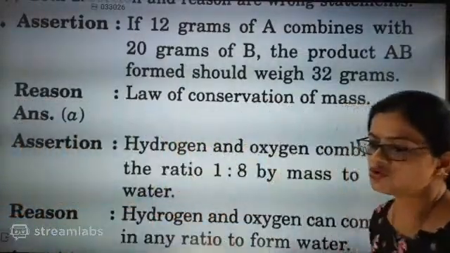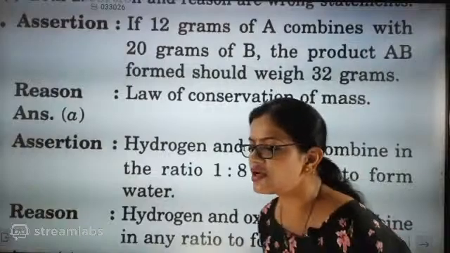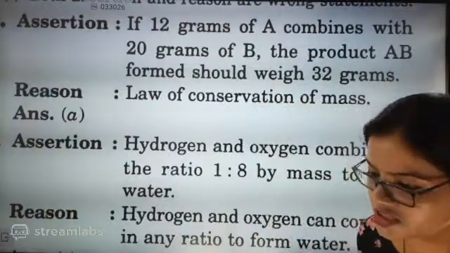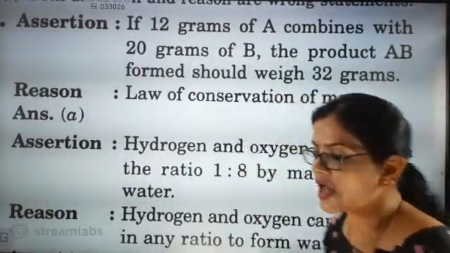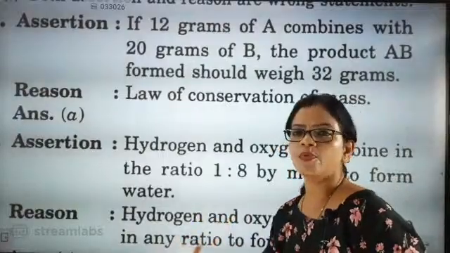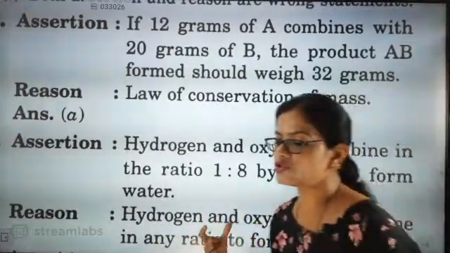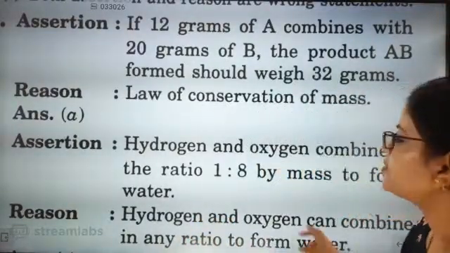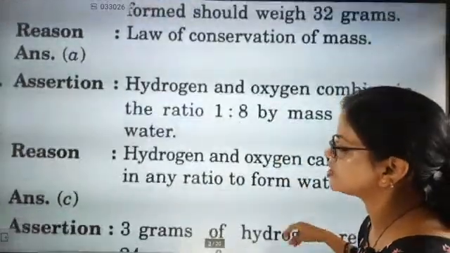So assertion is true, reason is false. So 1:8 is the correct answer because 2:16 is coming. So 1:8 is our absolutely correct answer. But any proportion, no, it will always be present in the proportion 1:8.